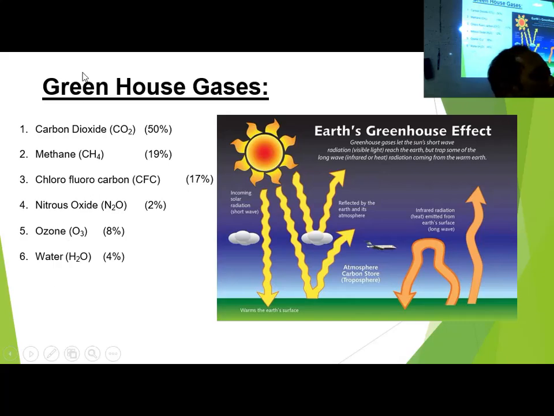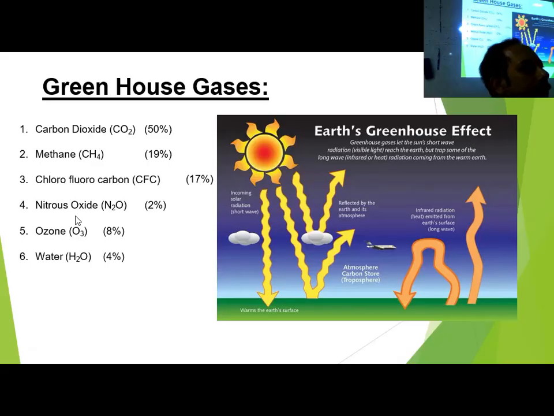The list I already told you. Apart from ozone, because ozone has no direct source, it is produced in the air itself. Ozone can also absorb IR. But ozone in the troposphere is very nominal, that's why we are not concerned. It is there in the stratosphere, so whatever temperature rise is happening due to ozone, it is happening in the stratosphere. Tropospheric ozone concentration is very nominal, so you can ignore that.